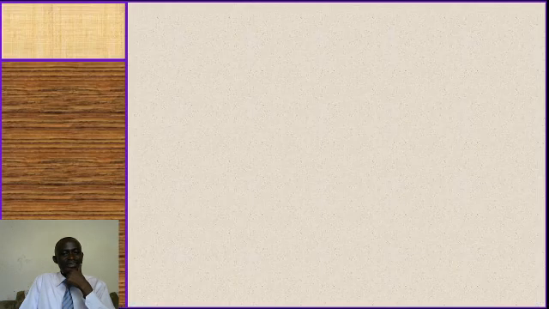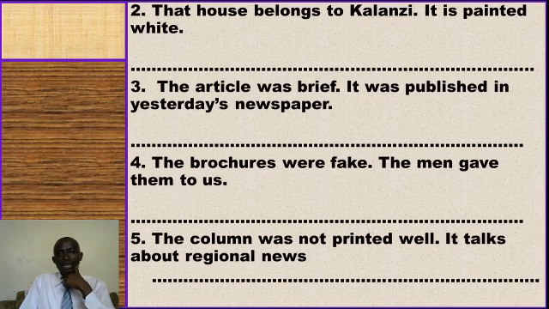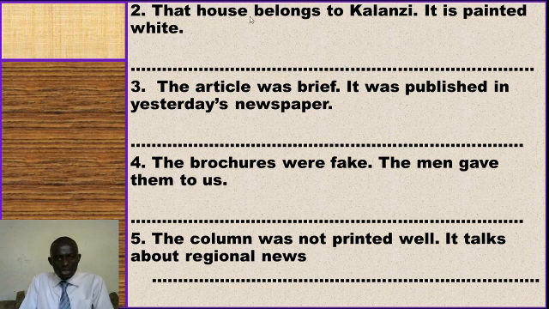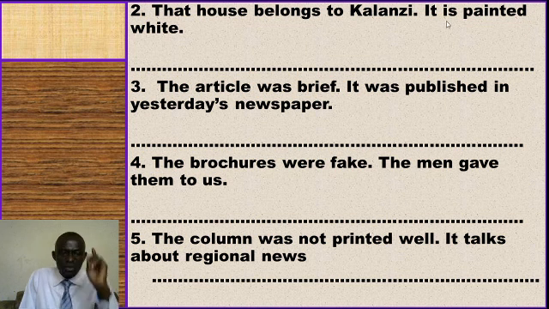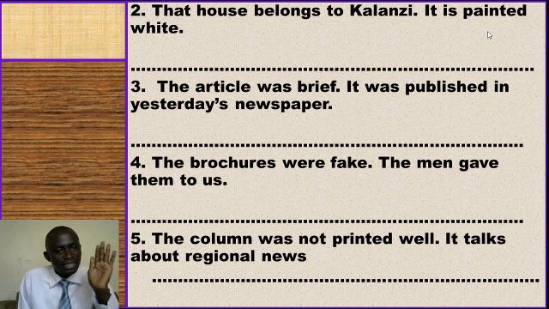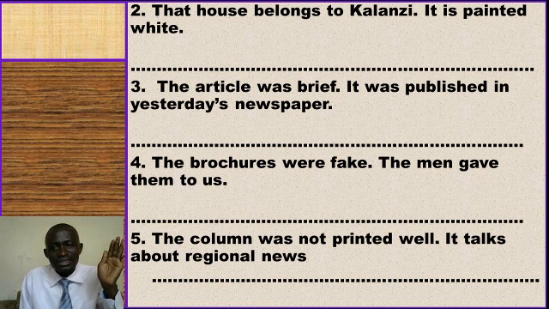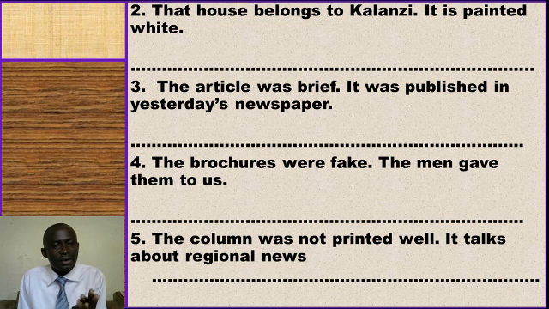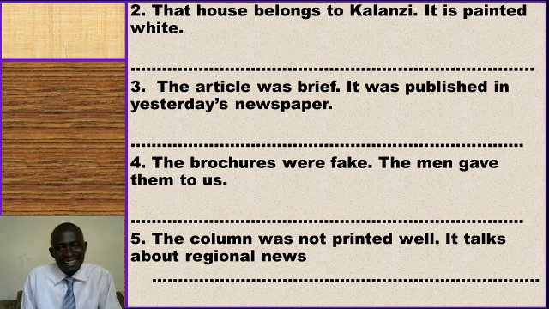And the next number says, the house belongs to Kalanzi. It is painted white. Your task is to know what is being talked about majorly and that which is relating to or describing what we're talking about. That which describes what is being talked about is what we call a relative clause. Then a relative clause is connected. We pick the subject, bring the relative pronoun, connect the relative clause, then come and pick the main information and end the sentence. I think you've understood.